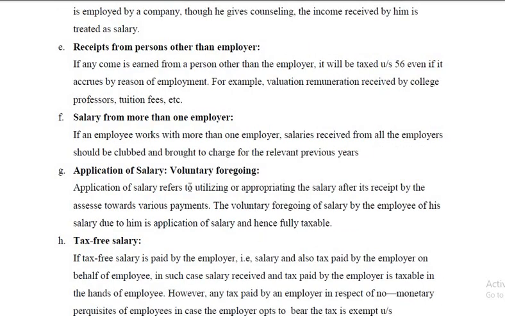Salary from more than one employer. So salary from more than one employer, whether full-time or part-time, should be clubbed and taken as salary income in the relevant previous year or years.